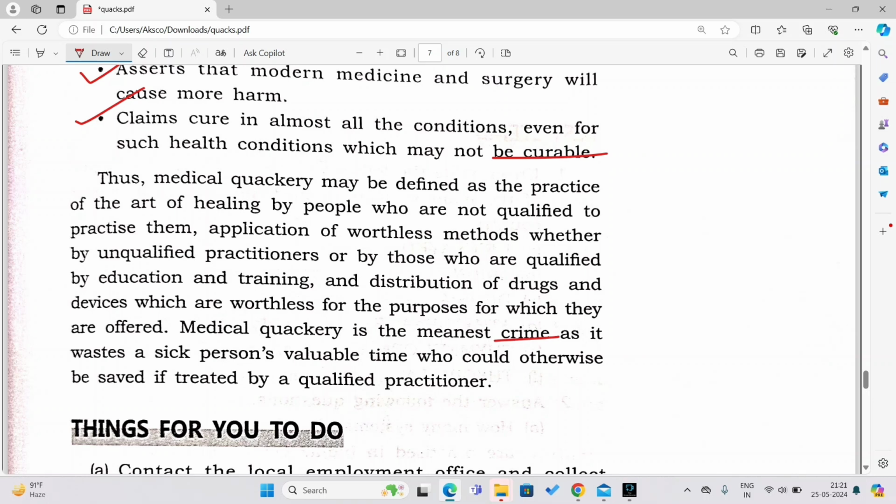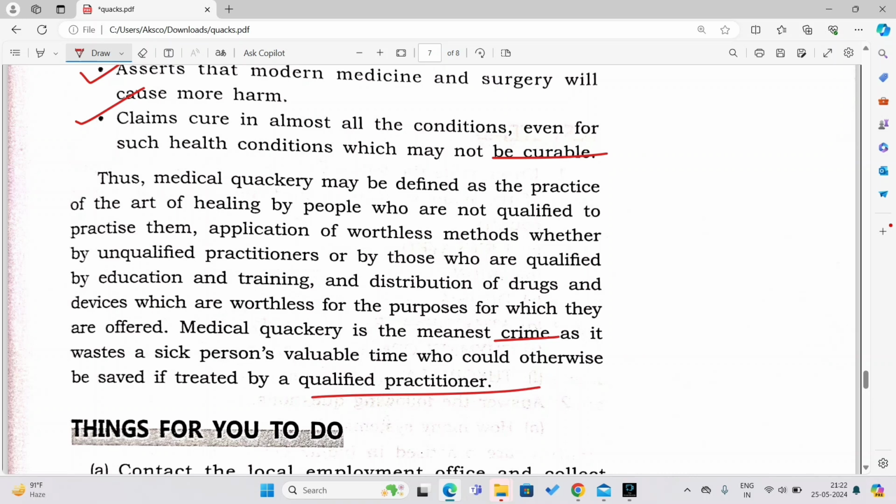Now, quackery is very, very dangerous. It is very, very risky. So don't fall prey to quacks, my dear students. Also inform your parents to trust only the doctors whom you can really trust, who are medical experts, who have studied MBBS, MD, or MS. So trust them only. Don't randomly trust any doctors, and don't waste your time, money, and your life believing this kind of doctors. As soon as possible, go to the experts, the trusted doctors.